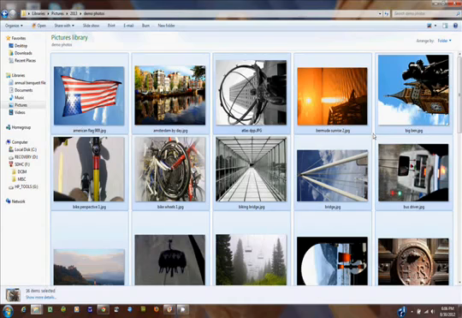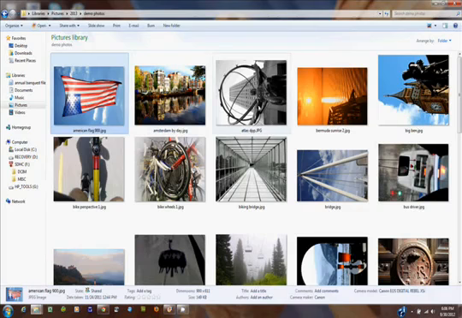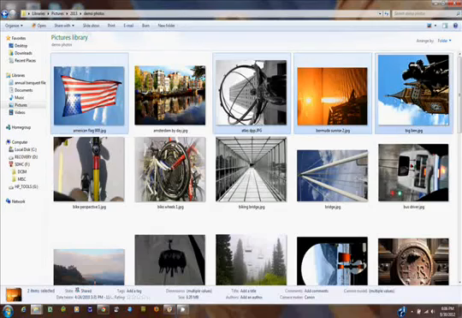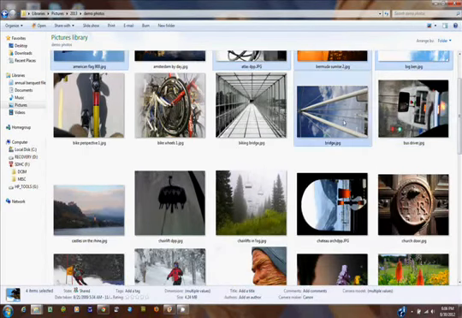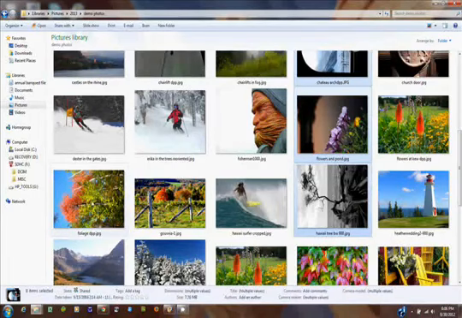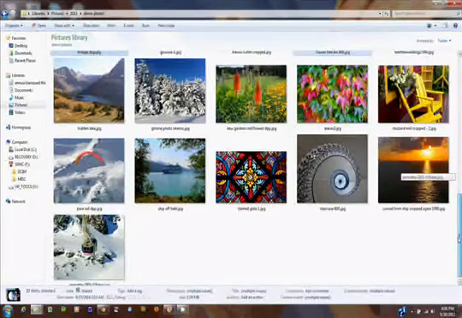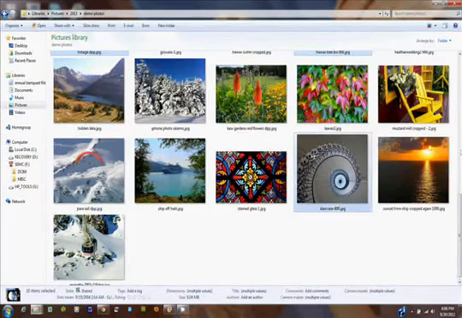Click in between one of these, and so they're not highlighted now. You'll notice that a few of these need to be rotated. Here, hold down the Control key, click, click, click. While I'm holding down the Control key, I'm clicking on all those that need to be rotated. And we'll drag this on down. Here, here, here, and let's bring in this one, and that should be all of them.